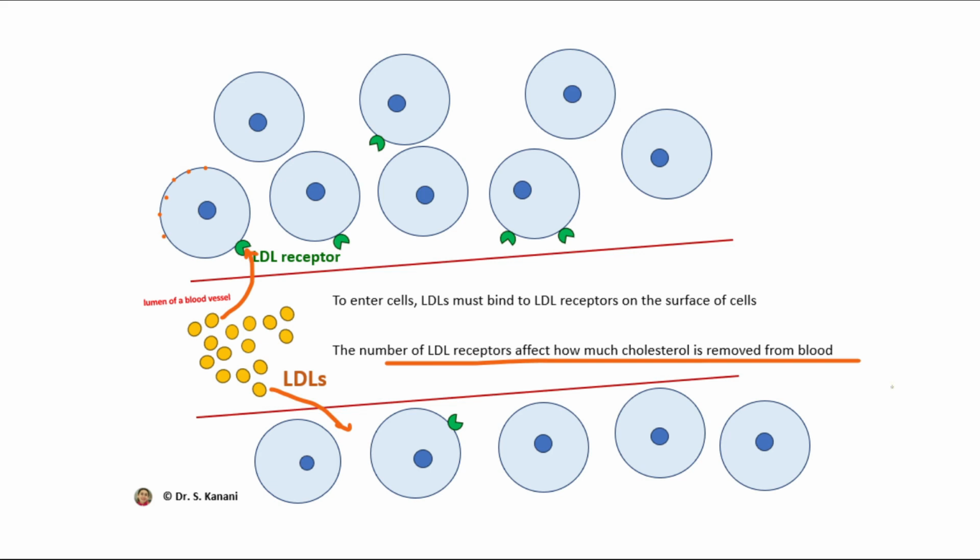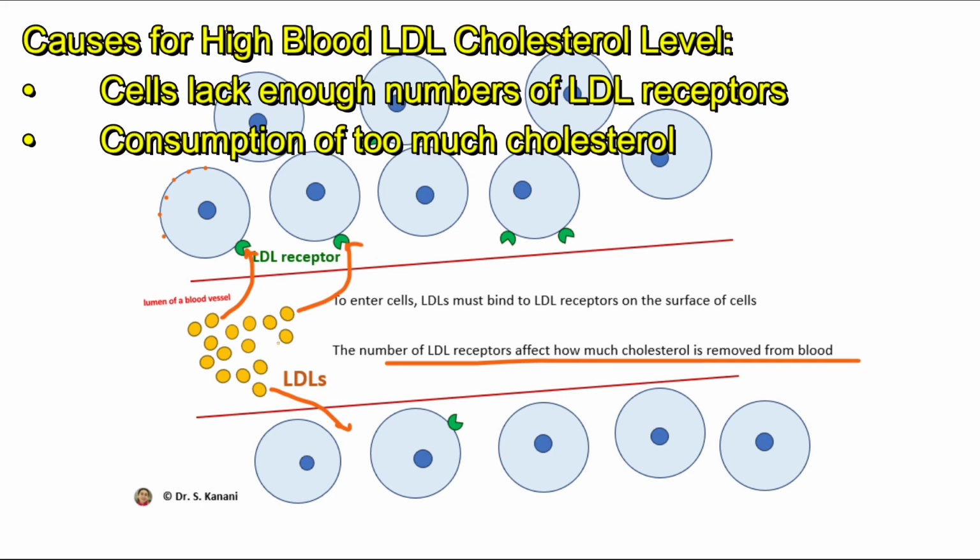In some other cases, we consume too much cholesterol. Please keep in mind, our cells are not greedy. They take as much cholesterol as they need to, and the rest will be left in blood. These are two examples of how we end up with a high blood LDL level.